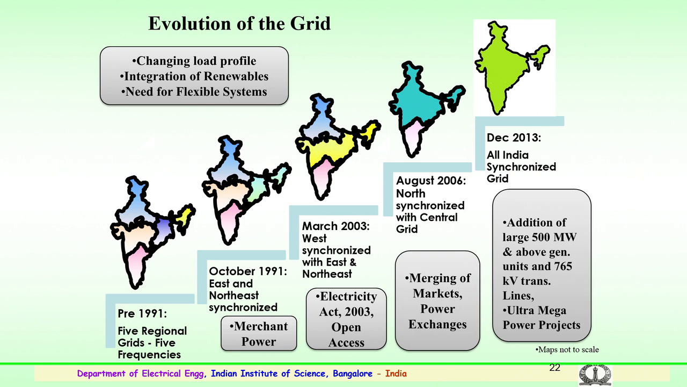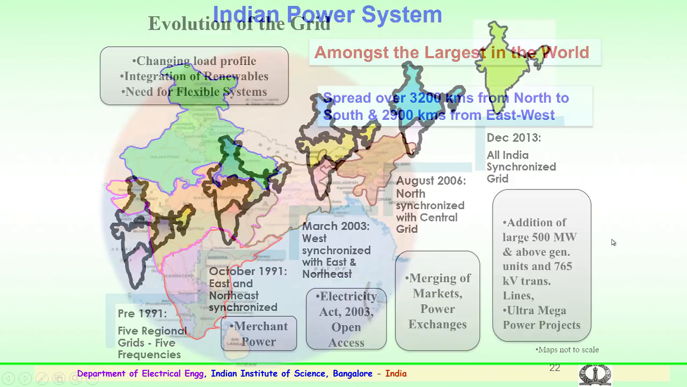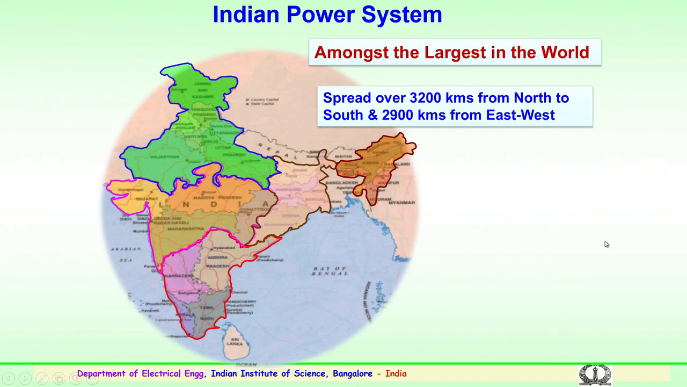So, this happened in December 2013, where the all-India synchronized grid happened with the addition of 500 megawatts and above generating units and a 765 kV transmission line from Karnataka to Maharashtra. So, we had a single operating grid, and the one grid, one nation concept was achieved.